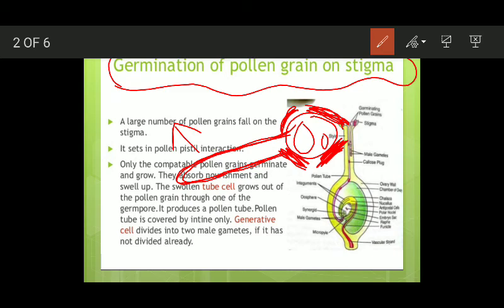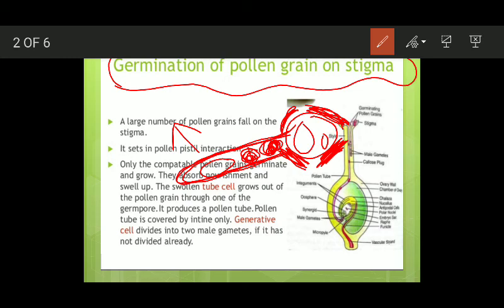Now both these cells, the tube cell and the generative cell, move into the pollen tube. When they move into the pollen tube, the generative cell divides and forms two male gametes. These two male gametes are the result of the division of the generative cell. Now you have three cells in the pollen tube. The generative cell divides and forms two male gametes if it has not divided already.